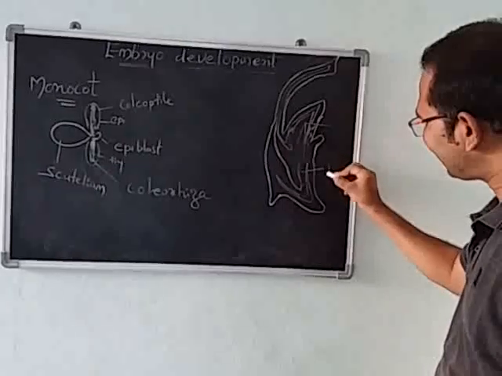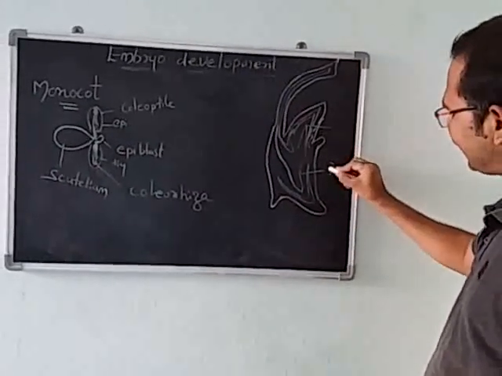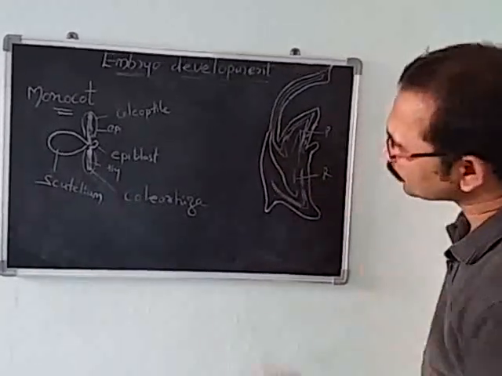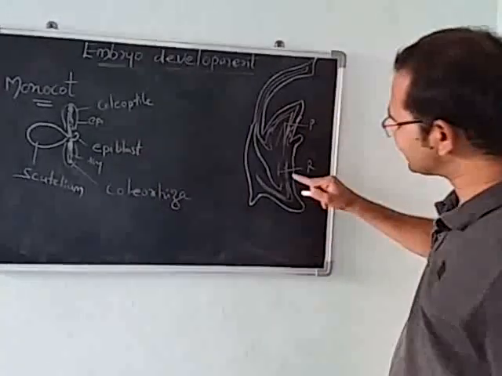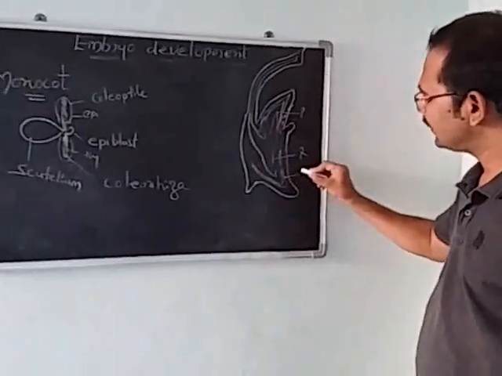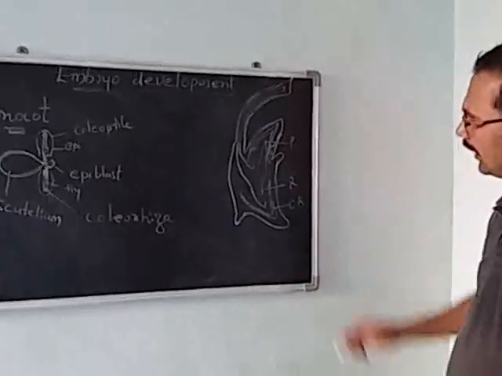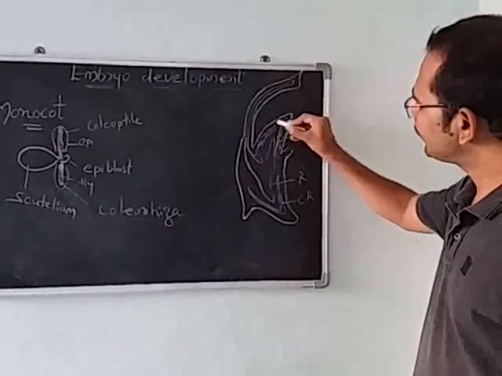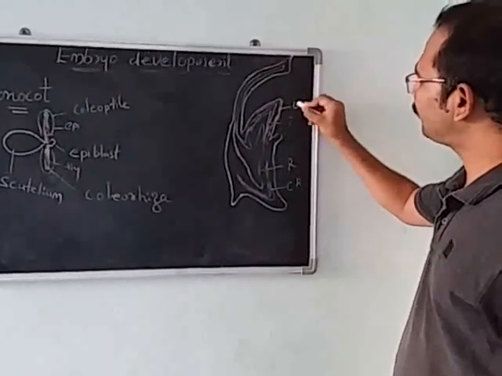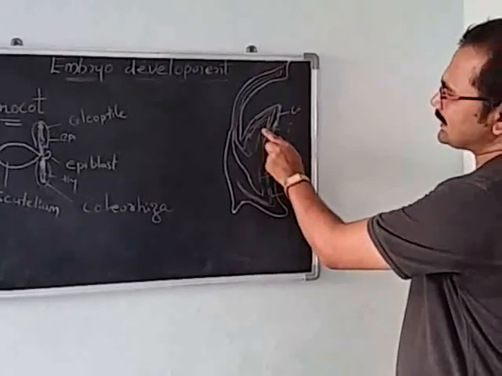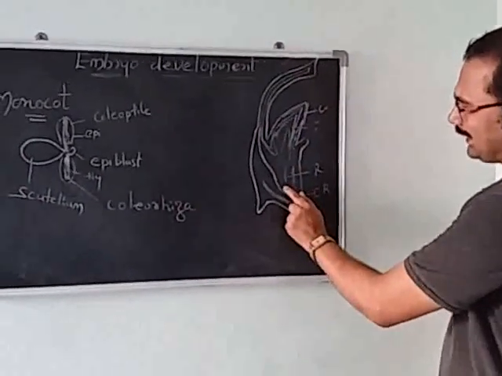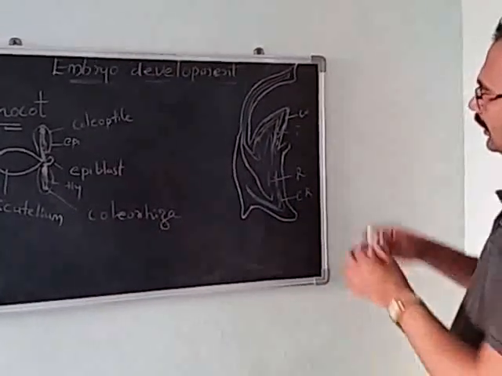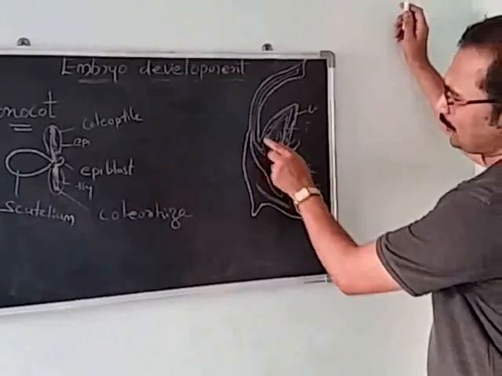This is called the radicle. Radicle is covered by the undifferentiated sheath we call the coleorhiza, and this is the plumule with leaf primordia, covered by the sheath we call the coleoptile. The radicle is covered by the coleorhiza. And this is the cotyledonary node.